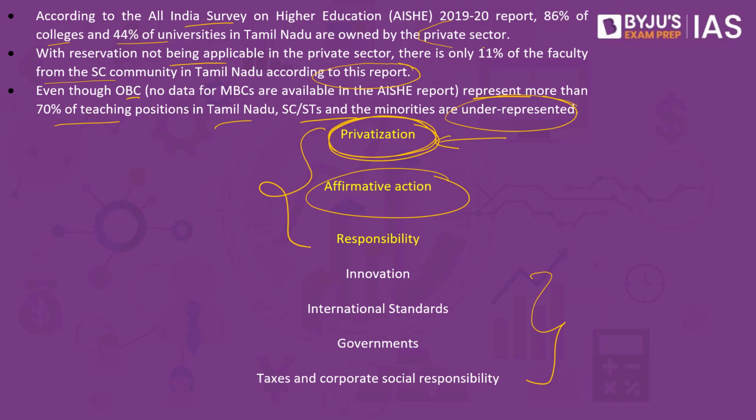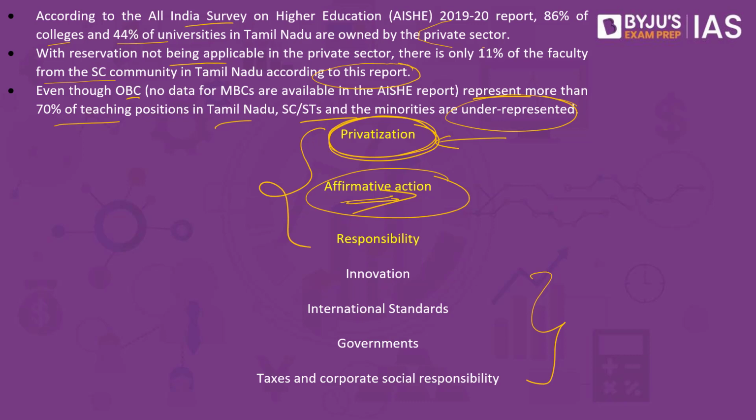So affirmative action is not about government or private, but it is about empowering them, and only if we are able to empower them, uplift these people, all that matters is we are creating an equal start. For them to have an equal start, what we require is affirmative action. So it does not matter whether it is government or private. All that matters is whether they are given the equal start, whether they are able to remove this historical injustice.